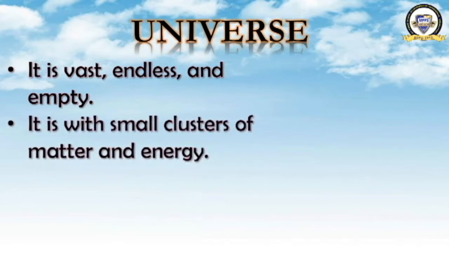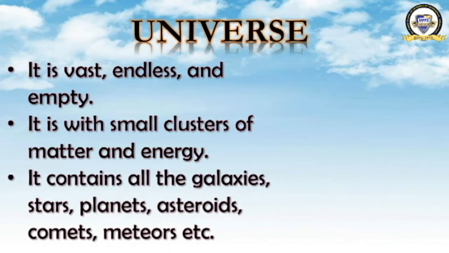It is made of small clusters of matter and energy. This universe is made of small groups of matter and energy. It contains all the galaxies, stars, planets, asteroids, comets, meteors, etc. So the universe is vast, endless, and empty, and it is made of small groups of matter and energy, and it contains all the galaxies, stars, planets, asteroids, comets, meteors, etc.